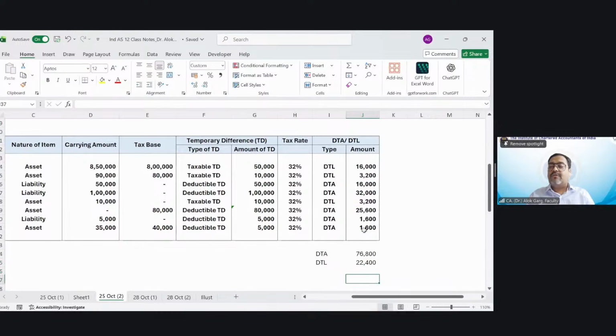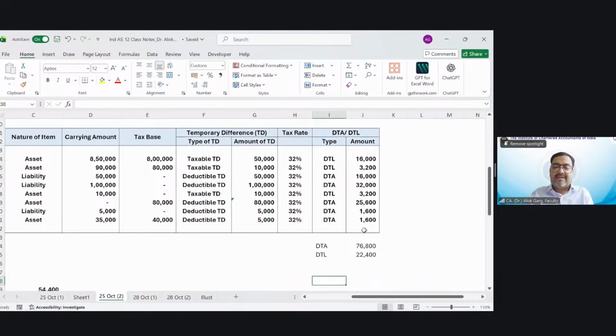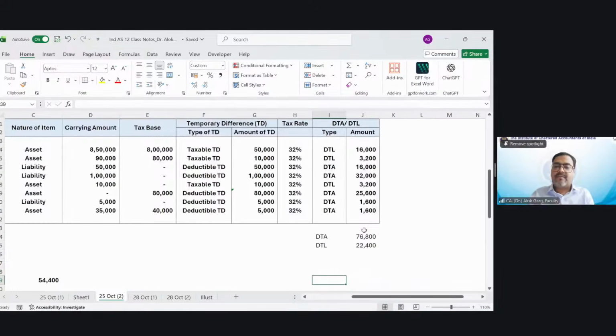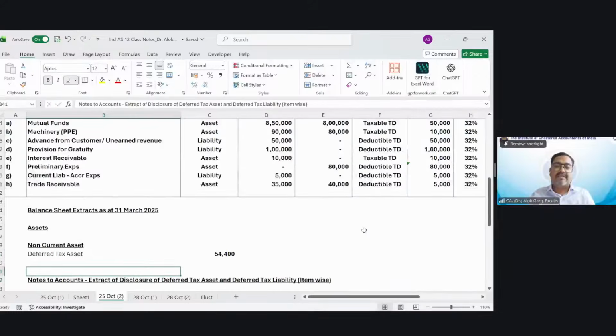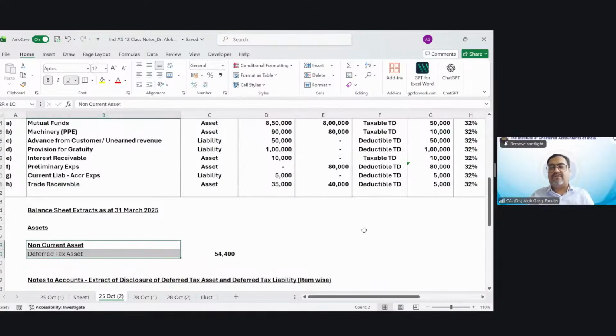Okay. So whether we will show DTA and DTL separately in the balance sheet, or we will show it after offsetting. We will show DTA and DTL after netting off, after offsetting, right? What is my net? My net is DTA, 54,400. So this 54,400 will be shown under non-current asset as a deferred tax asset, 54,400.